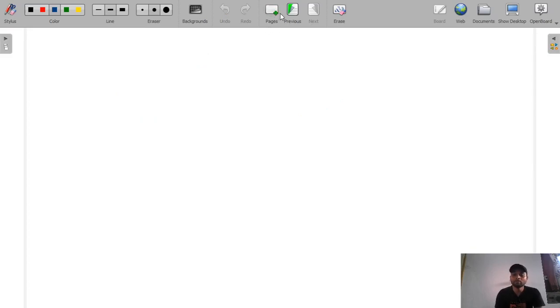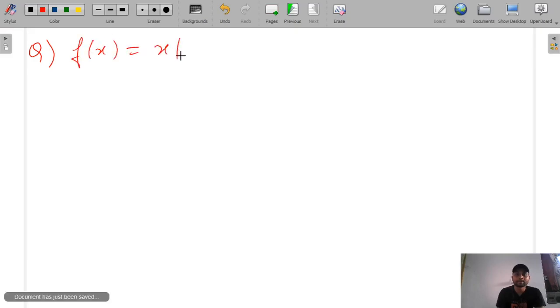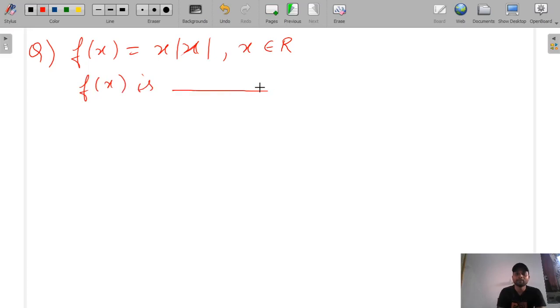We will also see some examples in differentiation, like one previous year GATE question. Let's suppose f(x) is equal to x mod x, where x belongs to the real numbers, and find the value of f'(x) at x is equal to 0.